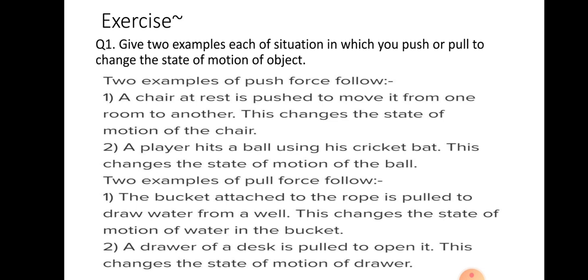Now one more example we see in the game of cricket is that when the bowler gives the ball to the batsman, he hits the ball and changes its motion. Either he hits it hard, so the speed of the ball changes, or he hits it slow, then the speed of the ball decreases. So here also the motion of the object is changing.